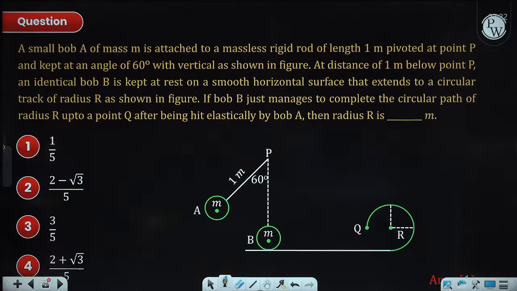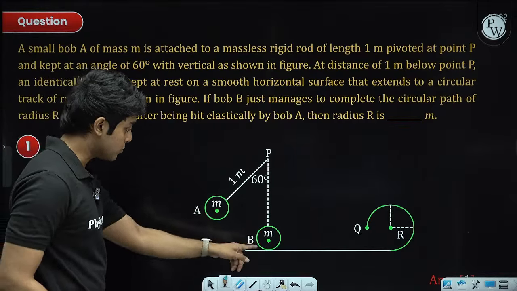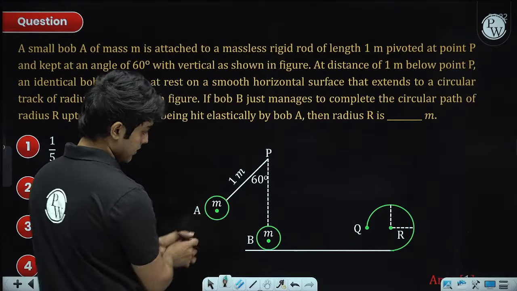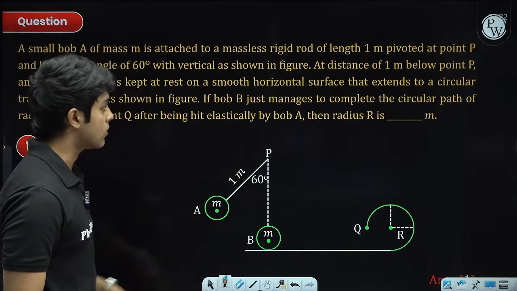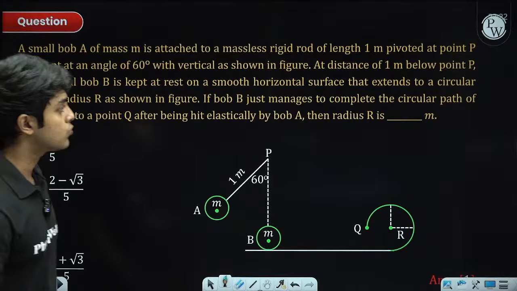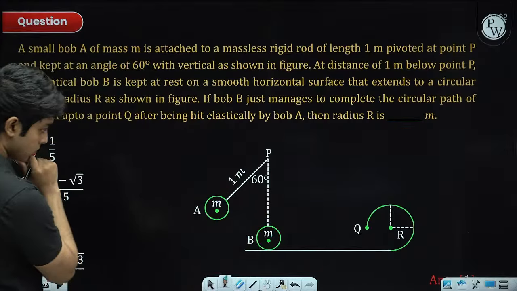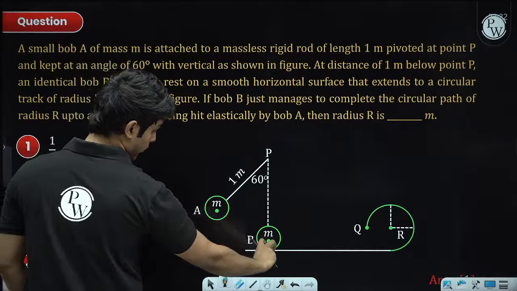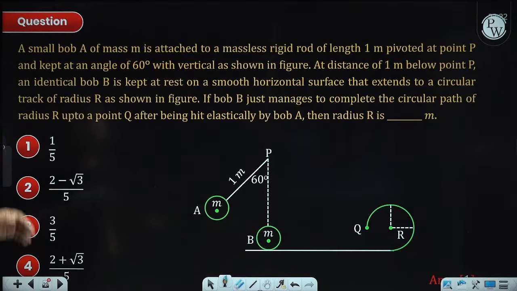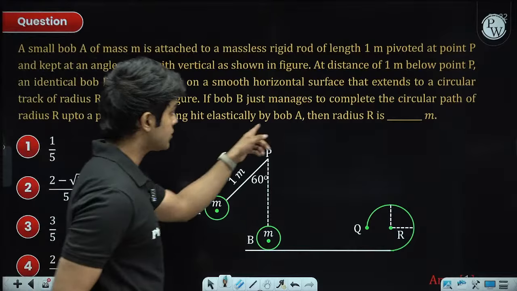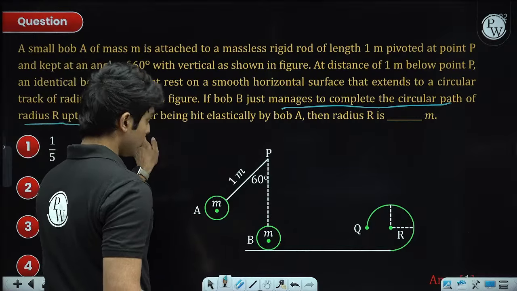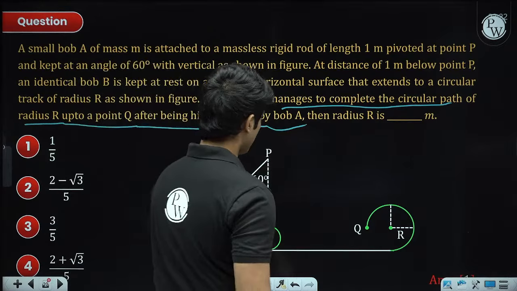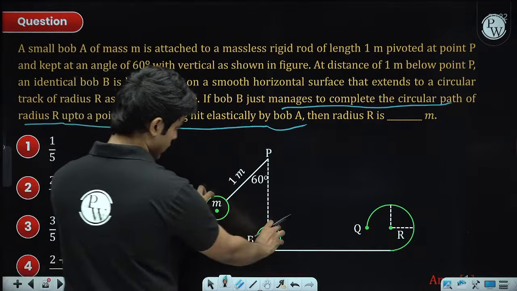Yes, 4. Next question: small bob of mass m. These are not large balls; you can treat it like a particle itself. Mass m is attached to a massless rigid rod, at distance 1 meter below the point P. Basically, this will go down and collide with that mass. Then the second mass just manages to complete the circular path of radius r up to a point Q after being elastically hit by bob A. So there is an elastic collision happening.